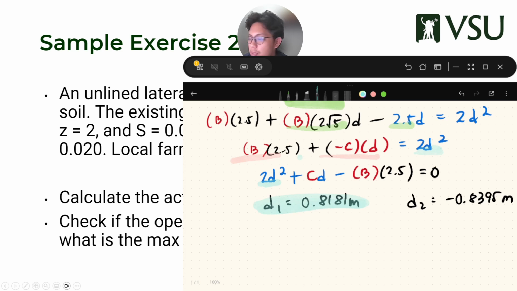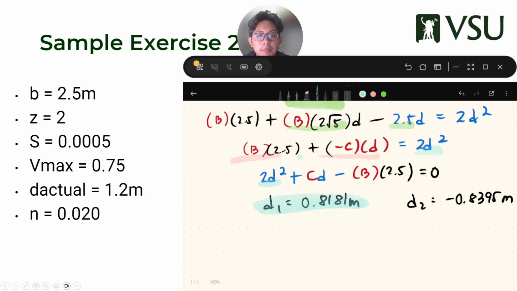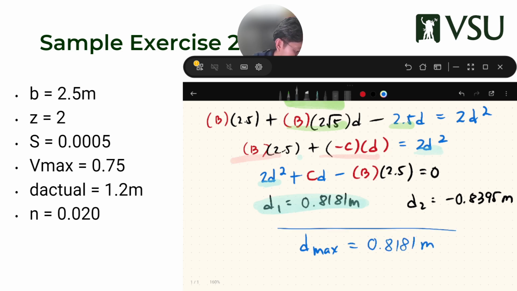What's the thing that was asked? Max allowable depth. So I'm not asking for anything else. So on your final answer, D max or actual is 0.8181. So all that, sir, for one answer. Yeah, ganun lang talaga siya.